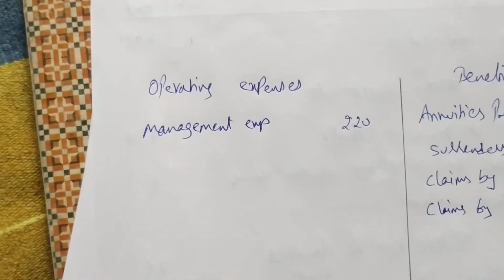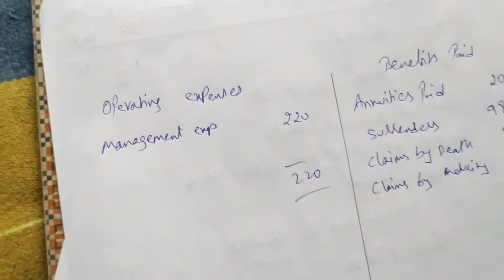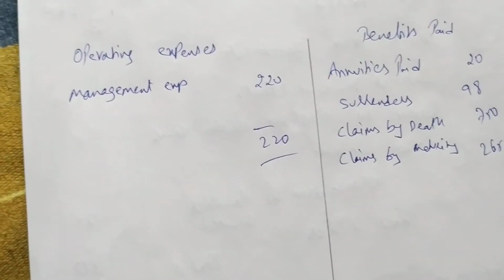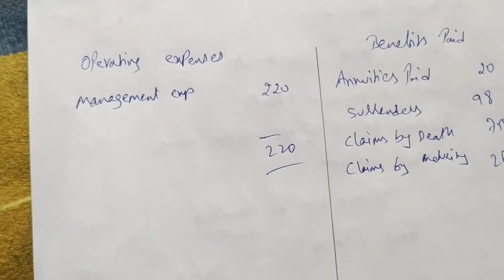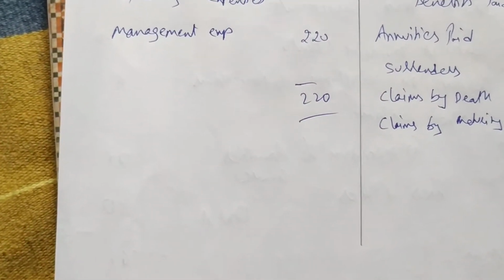So let us first do the total of this. Management operating expenses, how much we are having? 220. And these annuities and benefits paid we have to total. So 20 plus 98 plus 750 plus 265, 1133 we are getting as total benefits paid.